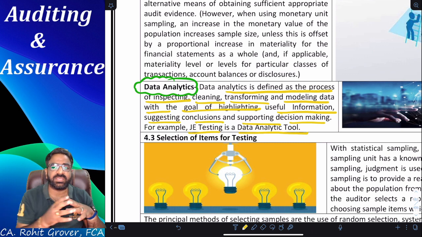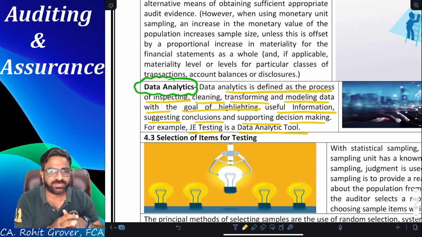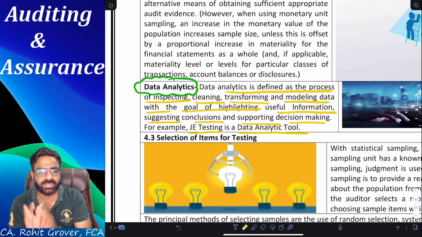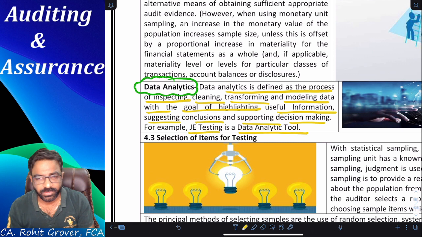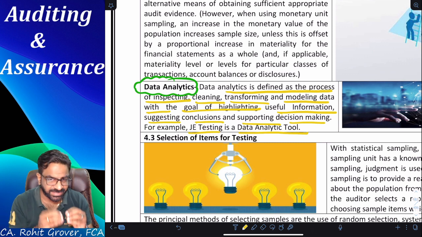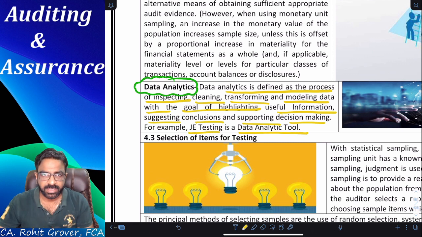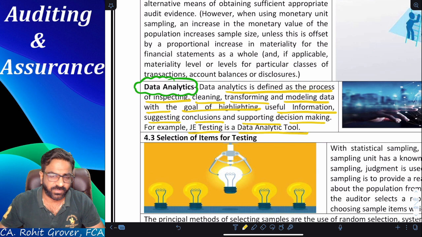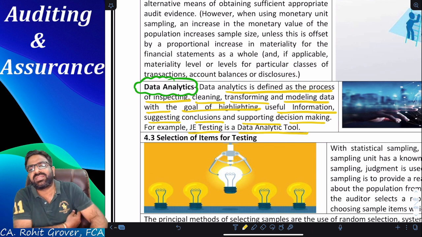Now, what do you mean by data analytics, everyone? Data analytics is defined as a process of inspecting, cleaning, transforming, modeling the data with the goal of highlighting useful information and suggesting the conclusions and supporting decision making. For example, JE testing is a data analytics tool.